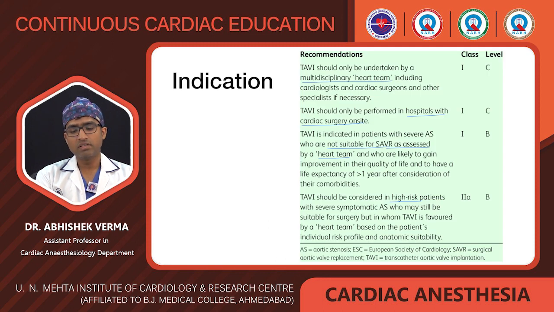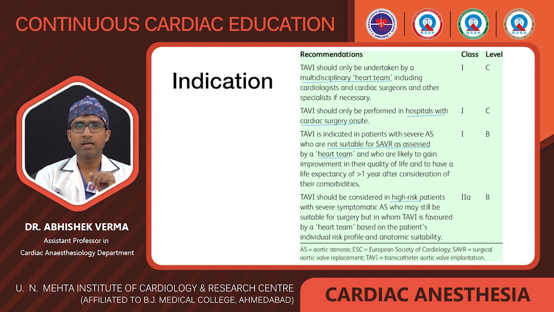TAVI is indicated only as a class 1C indication. TAVI should only be undertaken by the multidisciplinary heart team, so a heart team should be present in that institute. It comprises a cardiologist, cardiac anesthetist, and cardiac surgeon, who will decide if the patient goes for TAVI. And TAVI should only be done in a hospital where cardiac surgery is on site. It is a class 1 level C indication. TAVI is indicated in patients with severe AS who are not suitable for surgical aortic valve replacement as assessed by the heart team. So the heart team will assess whether the patient goes for SAVR or for TAVI.